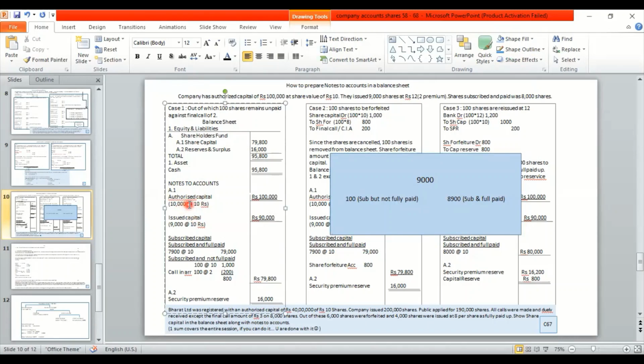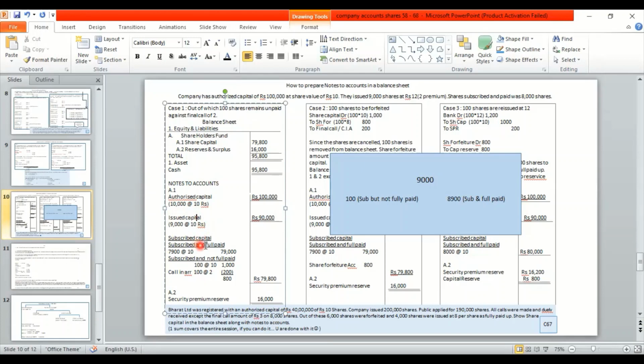Even if the figures are not given, you have to still write it, because this is a format of company balance sheet. So you will write authorized capital as given over here. If they had not given authorized capital, you would have written authorized capital, dash number of shares at 10 rupees. Issued capital, that is 9,000.